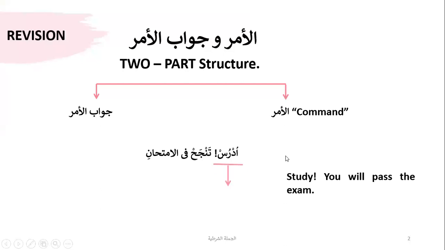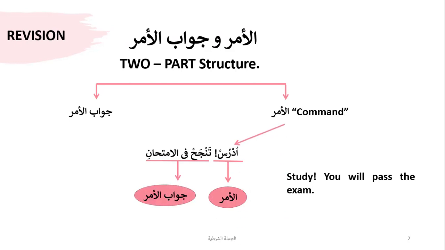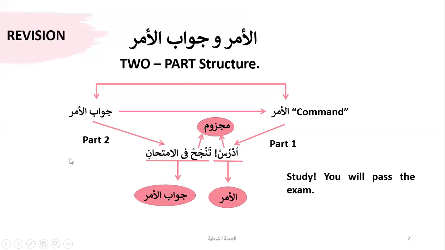And if you see, this is your command amr and this is your jawab al amr, and it's part one and part two. So only when your amr exists, your jawab al amr exists. Also notice that both the fails, amr and jawab al amr, are both majzoom, lightest, with a sukun, which is the lightest majzoom. Now, keeping this in mind, this does not extend to fail nahi, forbidden. This is just for command. How do we do in this chapter? Oh, by the way, yes, Jawab al-Amr will only exist when there is Amr.